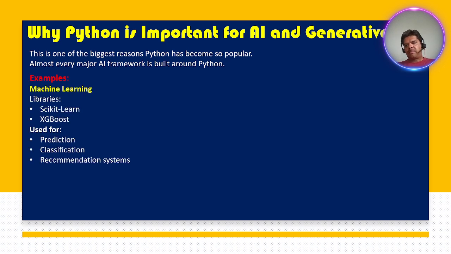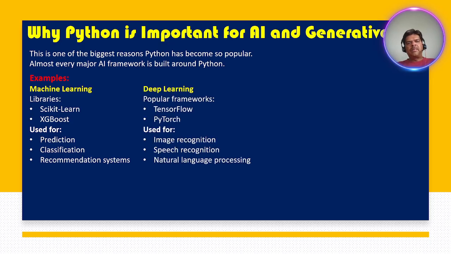For example, machine learning. If you are going to do machine learning, you have to use Python. The primary libraries are scikit-learn and XGBoost. These are used for prediction, classification, and recommendation systems. Machine learning is one of the places where we can use Python, and deep learning too. For deep learning, the popular frameworks are PyTorch and TensorFlow. These frameworks are used for image recognition, speech recognition, and NLP, natural language processing.